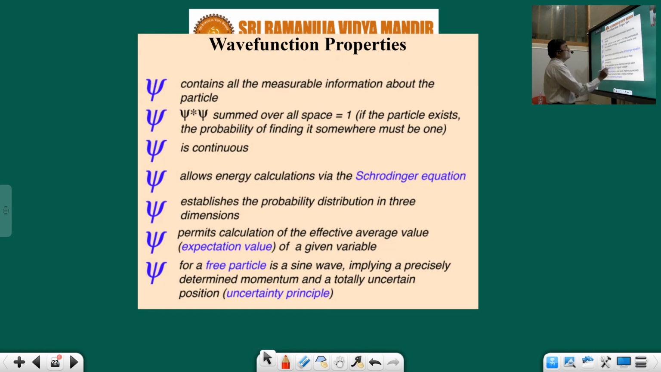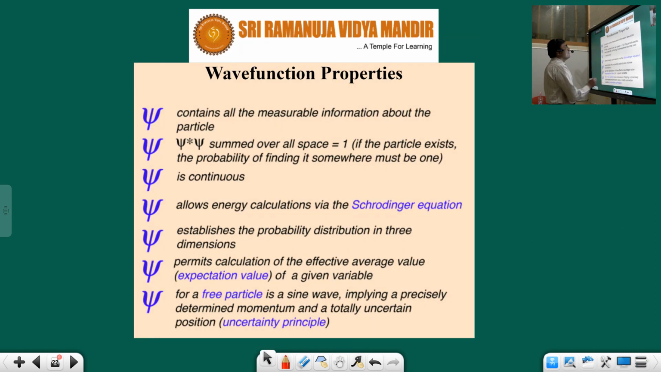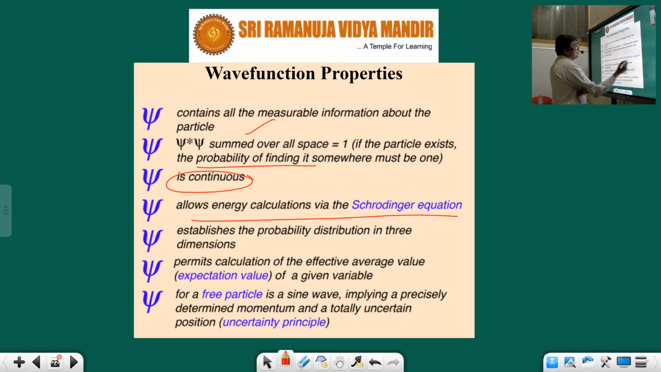So these are some of the wave function properties. It contains all measurable information about the particle. Psi square is nothing but probability density, and psi is a continuous function. It allows the energy calculations via the Schrodinger equation. So it establishes the probability distribution in three dimensions, that means in three-dimensional space you will understand where exactly the electron density is located.